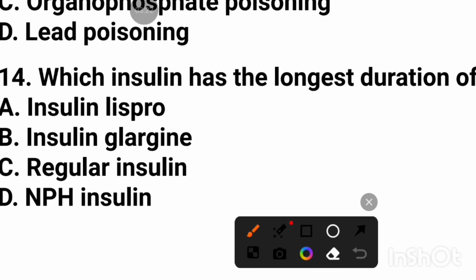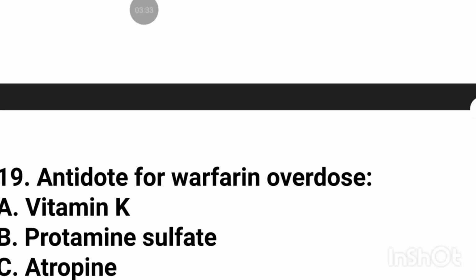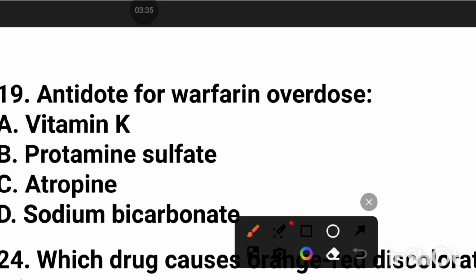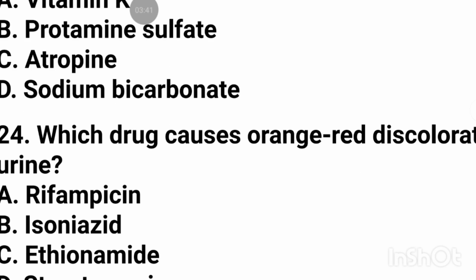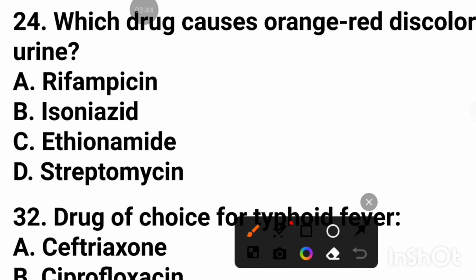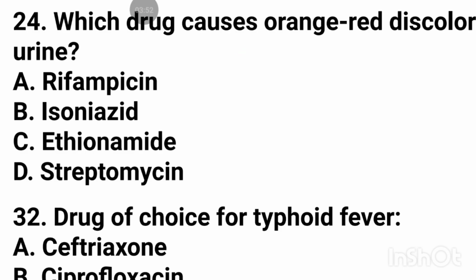Which insulin has the longest duration of action? Insulin glargine. Antidote for warfarin overdose is vitamin K. Which drug causes orange-red discoloration of urine? Rifampicin.